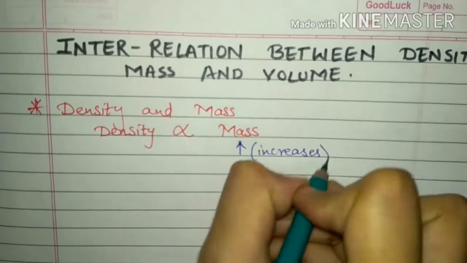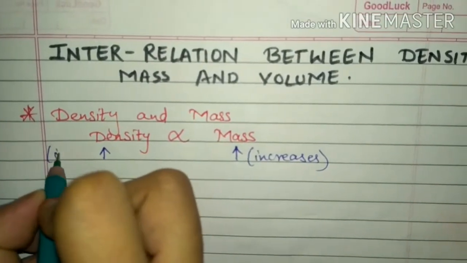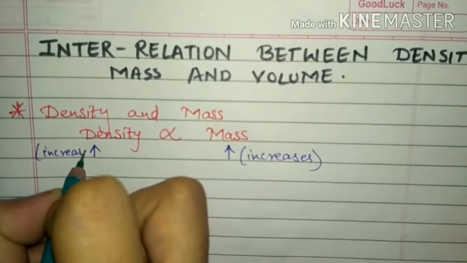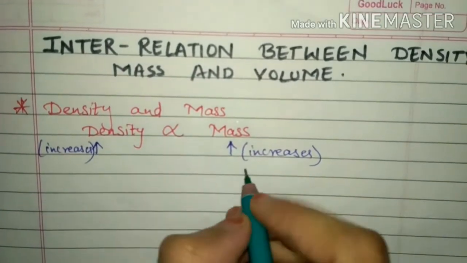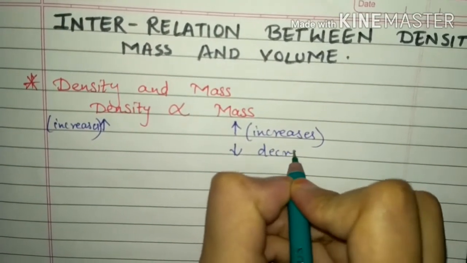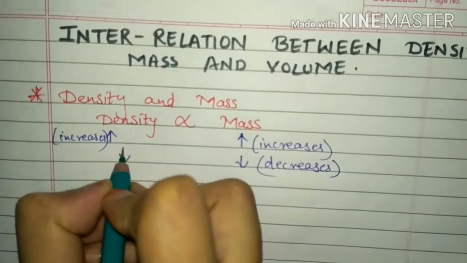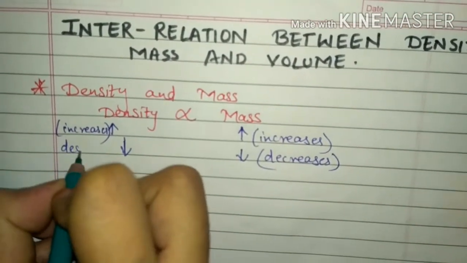Directly proportional means if mass increases, density will also increase. If mass decreases, then density will also decrease. Means both are directly proportional to each other.